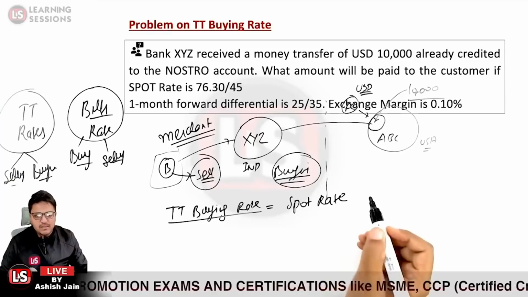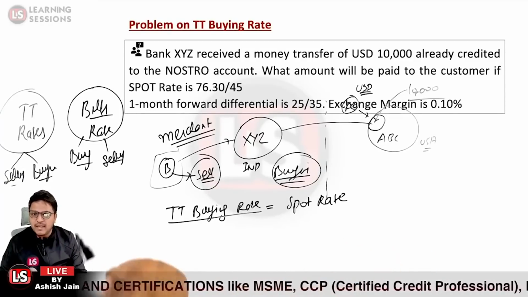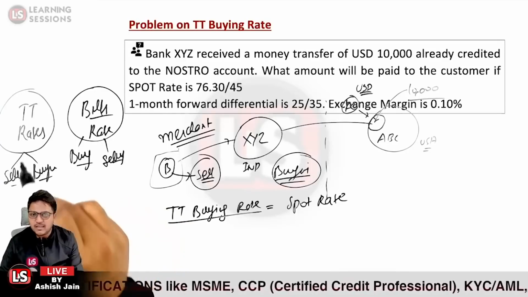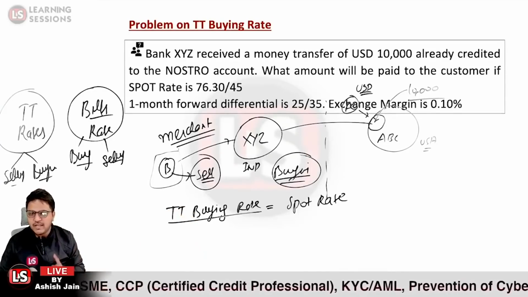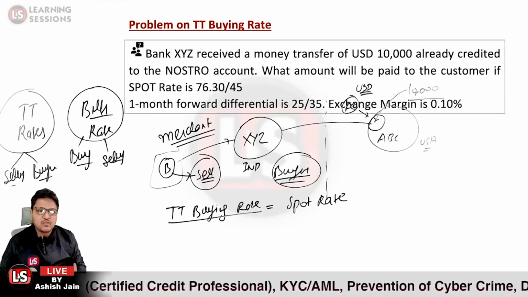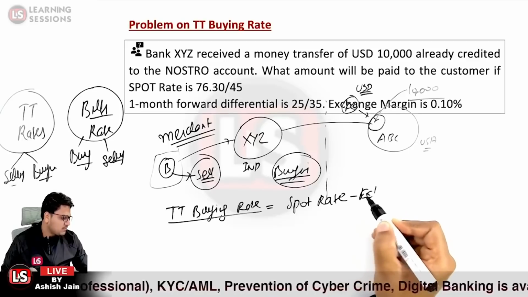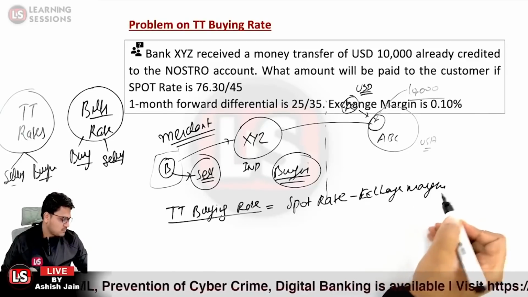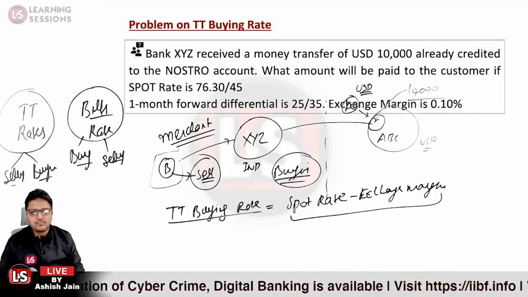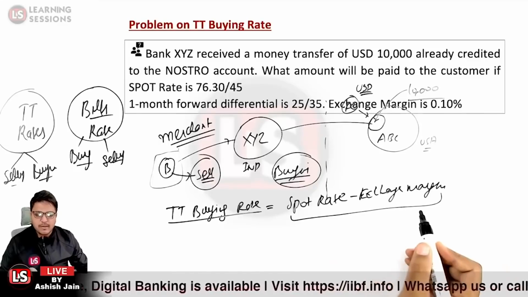And further, let me tell you that you need to memorize that when it is a case of buying rates, whether it is a bills buying rate or a TT buying rate, the margin is to be subtracted. The exchange margin, if given, is to be subtracted. So spot rate minus the exchange margin. Is that clear? So spot rate minus the exchange margin, it is to be subtracted over there.